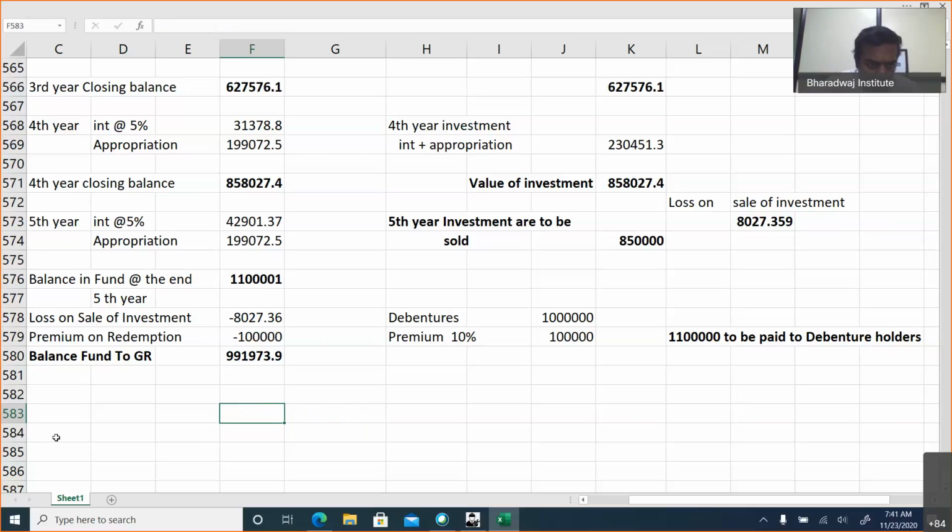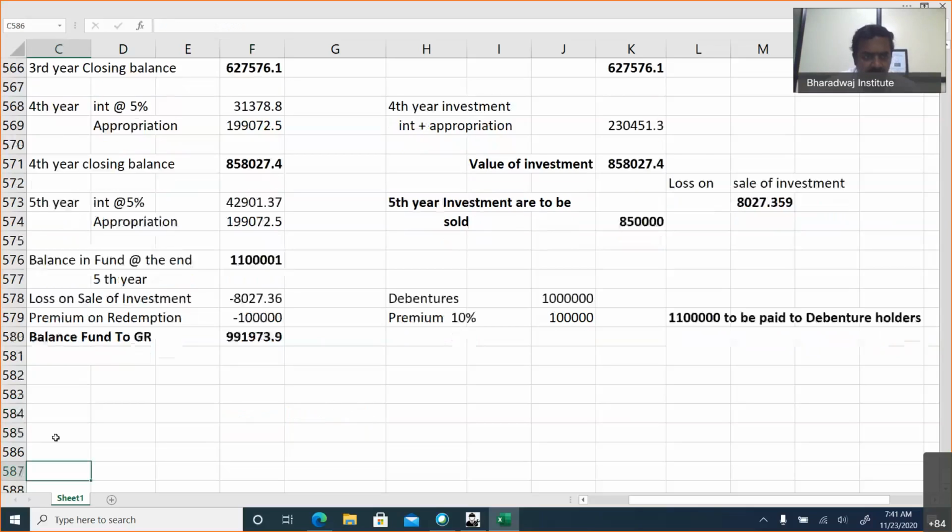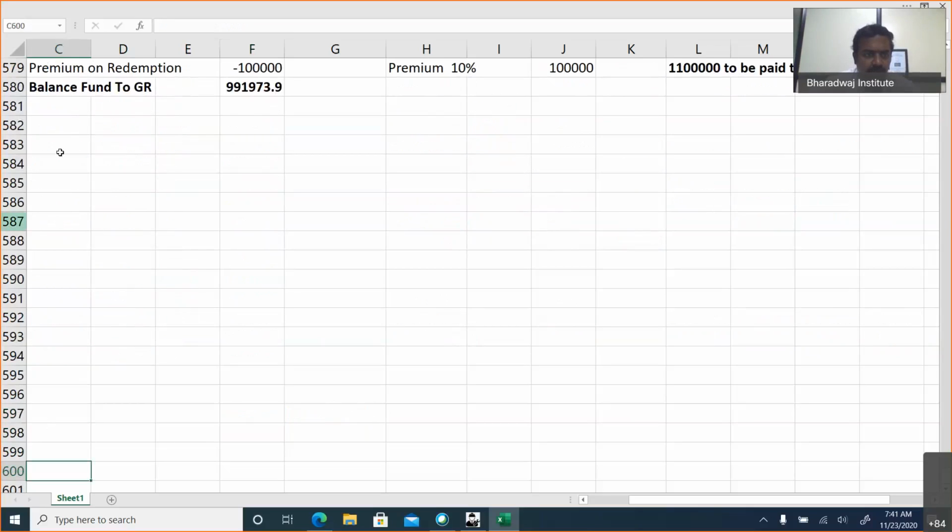So this is for debentures. Next, we will start with buyback.